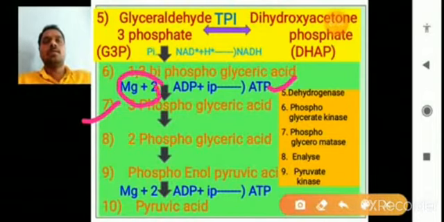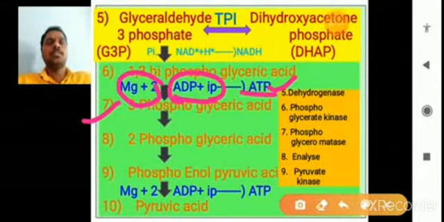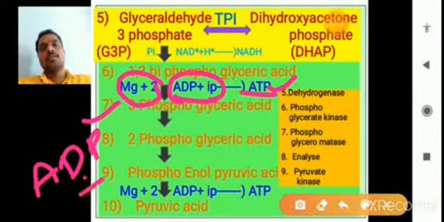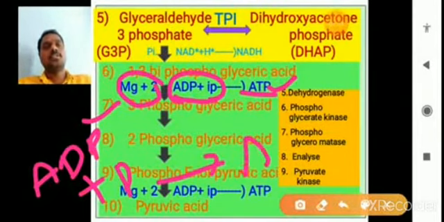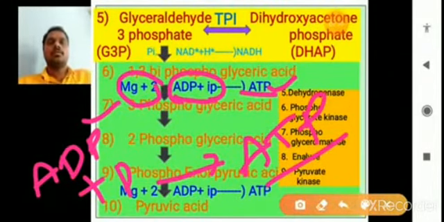The Mg2+ ions are also very important, right? So the ADP gains this phosphate and forms ATP. Adenosine diphosphate binds with the released phosphate and forms ATP. So this is very important between the sixth and seventh steps of glycolysis, right? So this is the step.